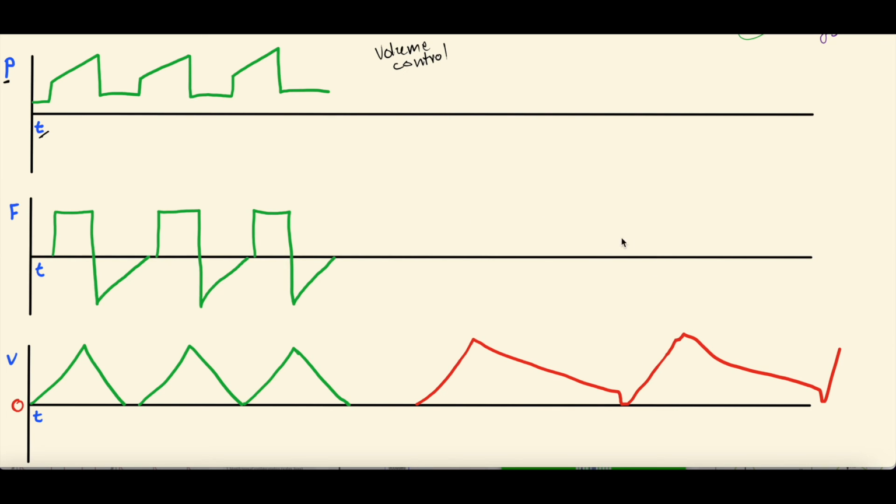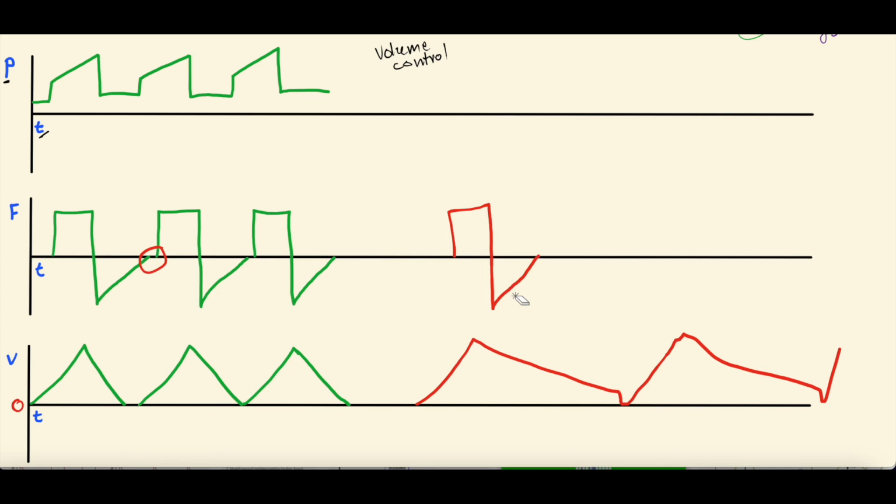The flow scalar with auto PEEP can also be a hint, right? Because you get flow in, then you get flow out, and then it returns to 0 before the next breath. Because there should be a slight kind of pause. There should be no flow, right? You get a breath in, breathe that out, pause, then another breath in. There should be a period where there's no flow in the circuit.